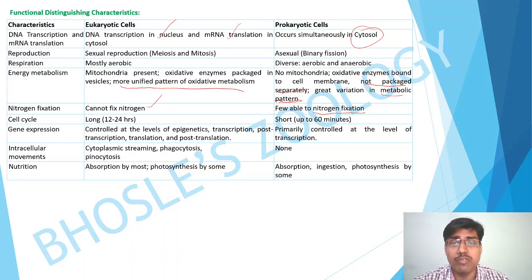Next is the intracellular movements. The cytoplasmic streaming, phagocytosis, pinocytosis all occur in eukaryotic cells, but none of this can occur in prokaryotic cells, because there are no organelles which carry out these functions in prokaryotic cells. Next is the nutrition. The nutrition mode of eukaryotic cells is mostly absorption, and also some photosynthesis. Some organisms carry out photosynthesis. In case of prokaryotes, it is absorption, ingestion, and photosynthesis by some of these, right?